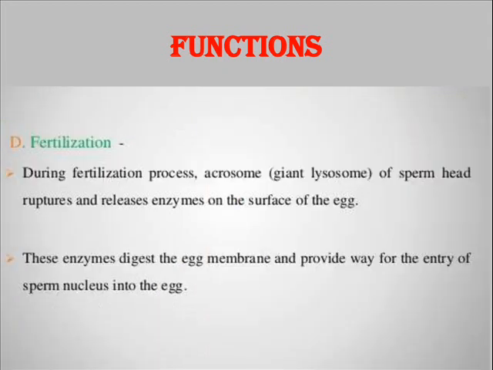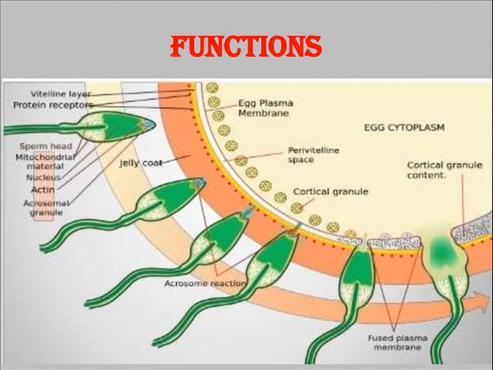In the fertilization process also, lysosome plays a very important role. During fertilization, the acrosome of the sperm head ruptures and releases the enzymes on the surface of the egg. These enzymes digest the egg membrane and provide a way for the entry of the sperm nucleus into the egg. In this picture, you can clearly see that the head of the sperm contains the acrosome, which helps in digesting the membrane present around the egg. So after the membrane has dissolved, the nucleus inside the sperm is able to enter into the egg very easily.